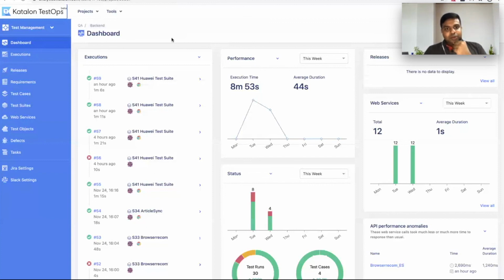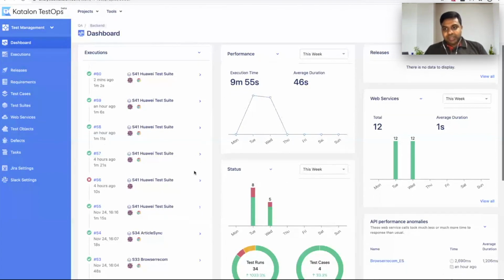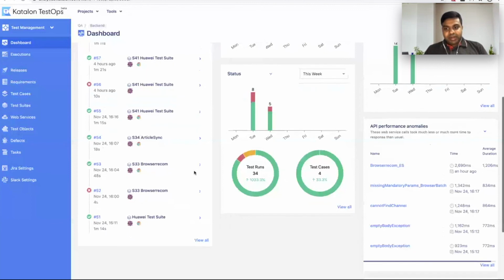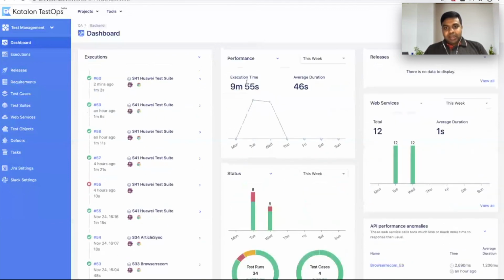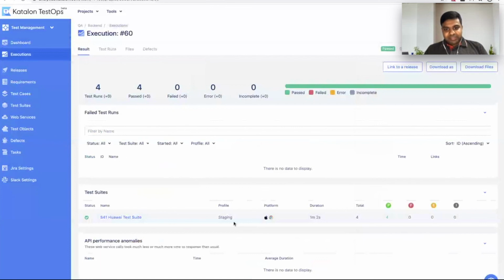So this is the test ops dashboard that I was referring to. This is the executive dashboard, which displays all the status of execution and other metrics like the pass percentage, fail, etc. And this is the latest one that we just executed. If you go inside, we can see the profile is staging and the platform that executed is Mac and Chrome. The total duration is 1 minute and 2 seconds, and there are 4 test cases.